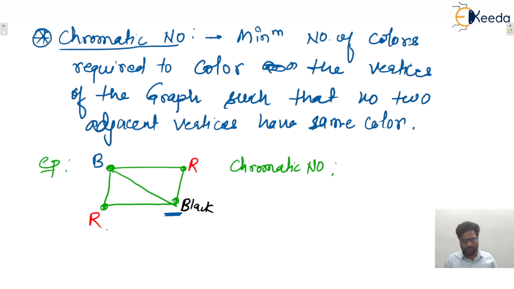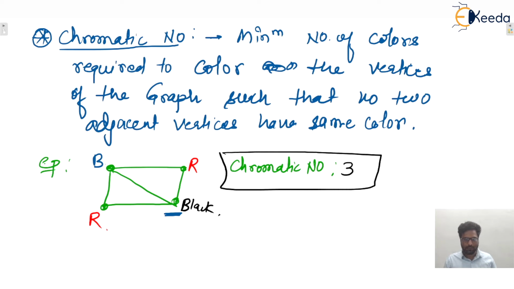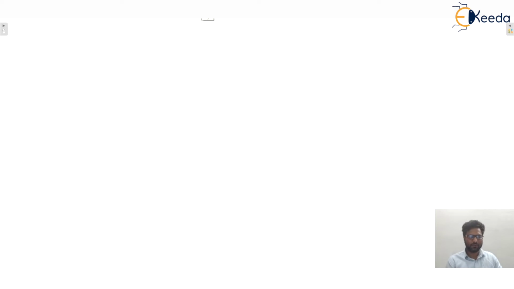So we can say that here, minimum 3 colors are required. So the chromatic number of this particular graph is 3. I hope this one is clear to everyone. So write down the next theorem. Before that, write down, that is our 7th one, that is bipartite graph.